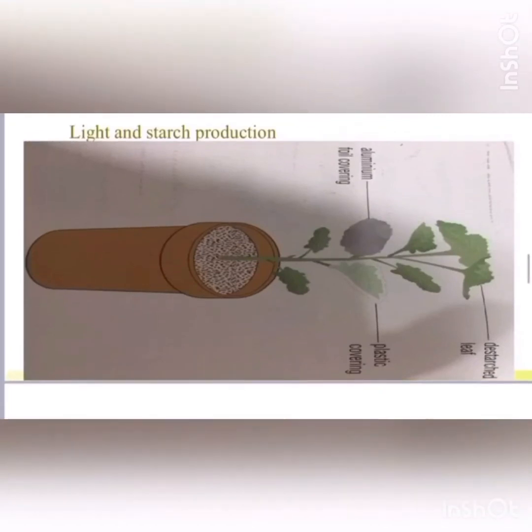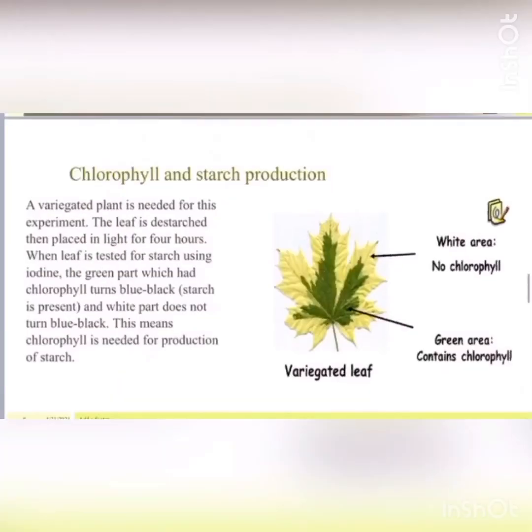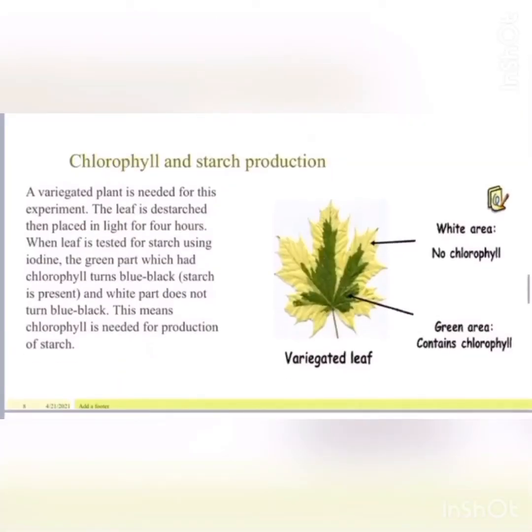So, is light needed for starch production? We're going to take a plant and cover one leaf with aluminium foil and one with plastic covering, and then we're going to put it in the light. The aluminium foil is opaque, so the light will not pass, and the plastic covering is translucent, so light will pass. This means the leaf that has plastic covering contains starch.